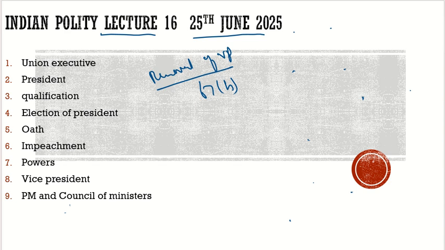What can be the grounds of removal? It can be anything. It can be violation of the constitution. It can be the moral compass of the person, that he is corrupt. It can be anything. So it is not mentioned. With respect to the president, it was very much mentioned that the president can be impeached on the basis of violation of the constitution. For the vice president, it is not mentioned in the constitution.